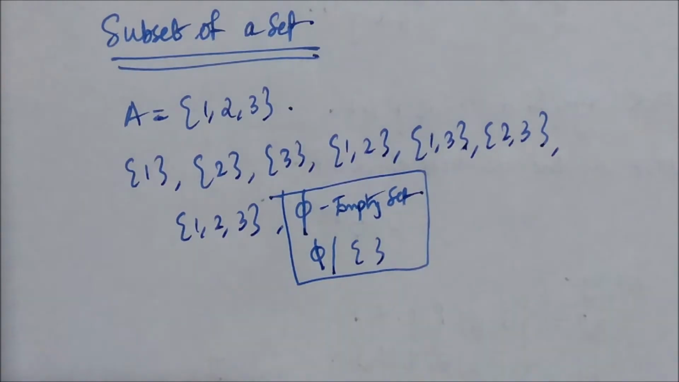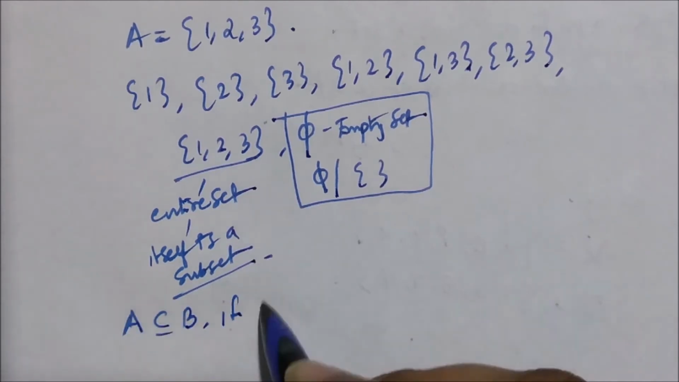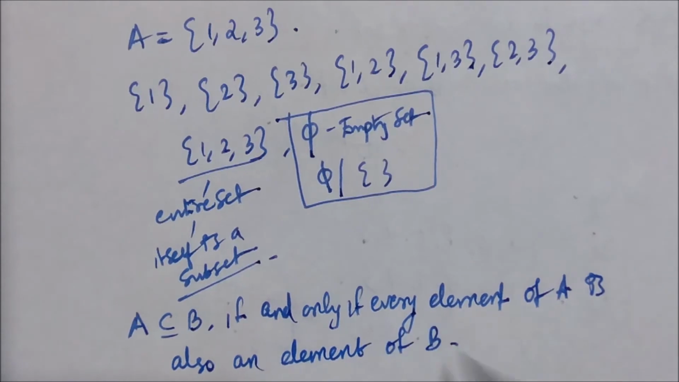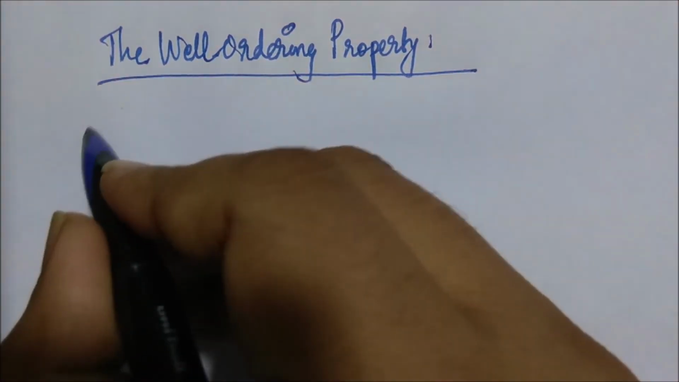Alright, and so these are all the subsets of the set, because A is a subset of B if and only if every element of A is also an element of B. So given a set, two subsets of the set are the null set and the entire set. That is for sure. The remaining subsets depend on what is present in the original set. Now we know enough to know what the well-ordering property is.